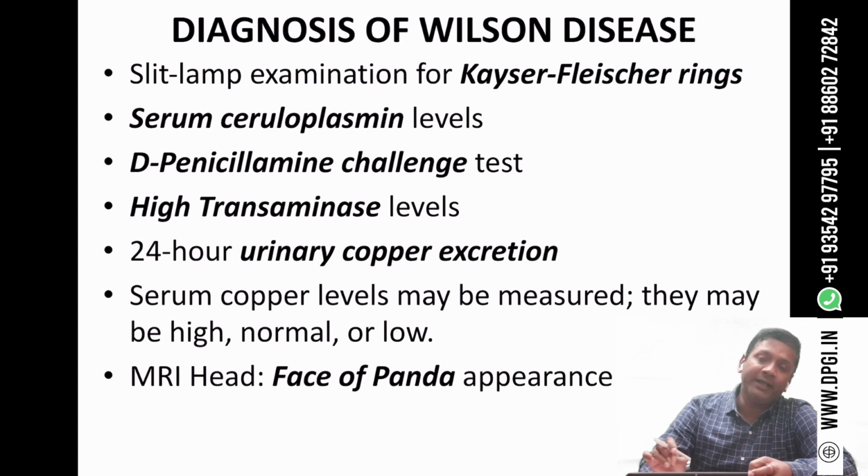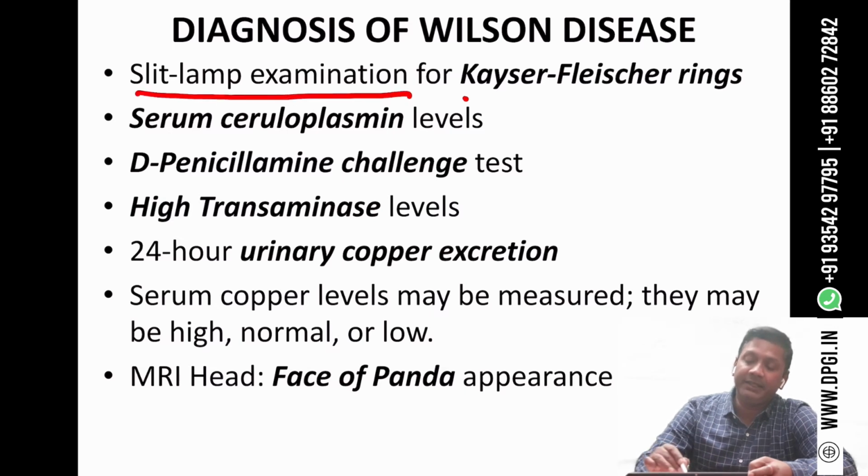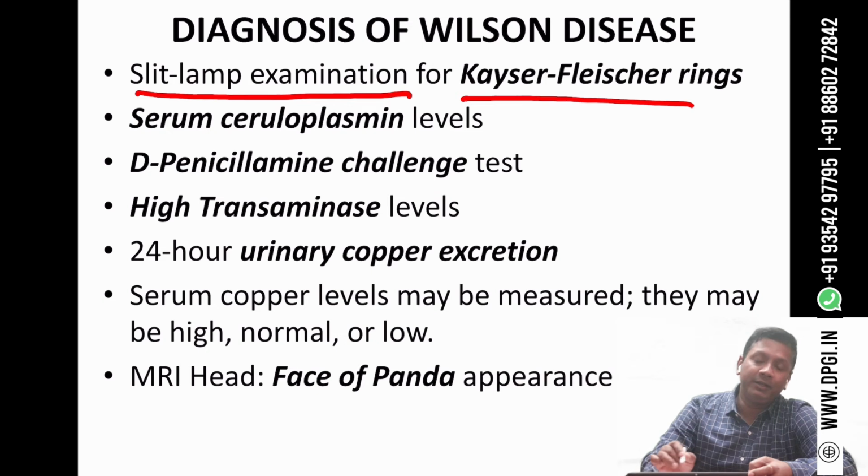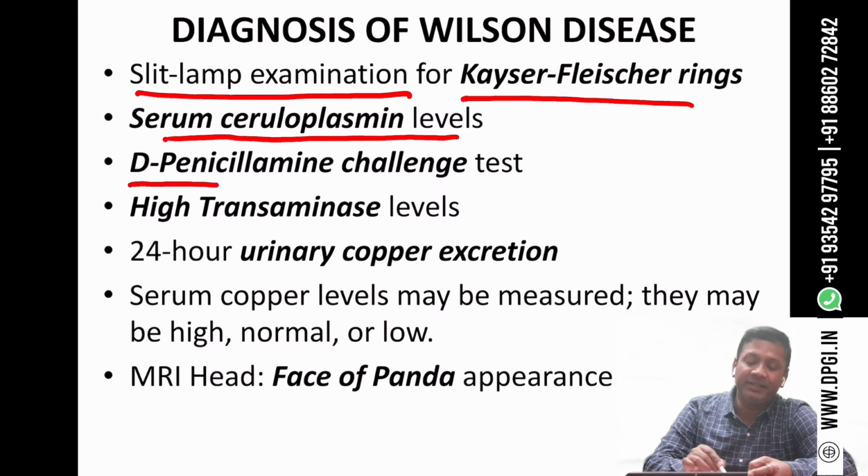So, how do we diagnose Wilson disease? Wilson disease is diagnosed by slit lamp examination. Here we can see the KF rings. It is also diagnosed by estimation of the serum ceruloplasmin level. It can also be diagnosed by the D-penicillamine challenge test, and we can also estimate the high transaminase levels in Wilson disease.